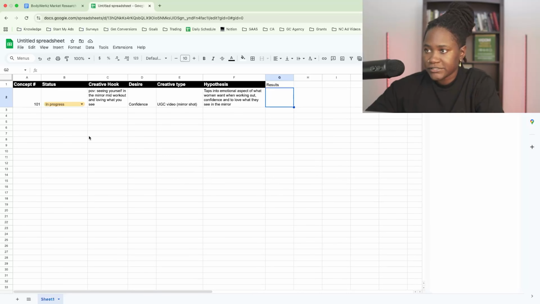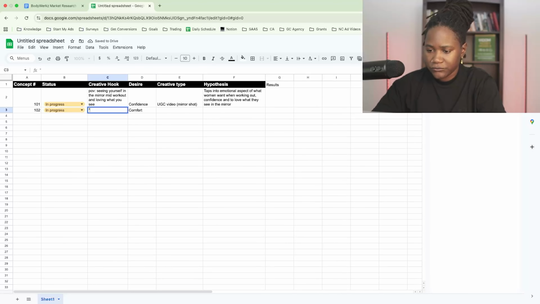All right. So let's create a couple more. All right. So another concept. This is going to be 102. And basically this would be, let's do one for the comfort desire. Right? So I like the one that said sweat proof, squat proof, stress proof. So instead of doing sweat proof, squat proof, stress proof, I think another thing that a lot of women worry about is if the leggings are see-through or not. So we're gonna say sweat proof, squat proof, never see-through.